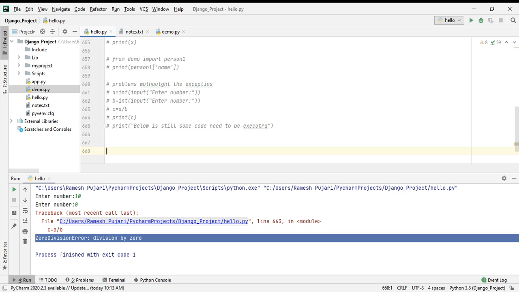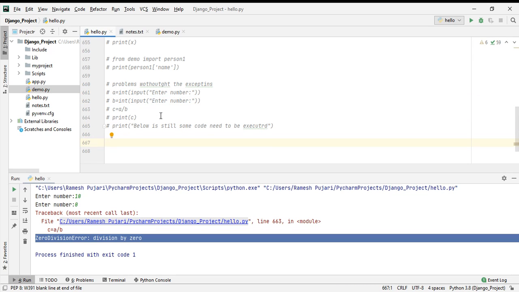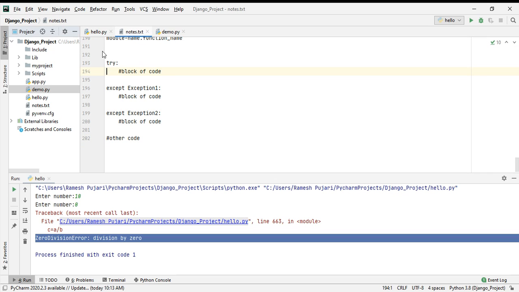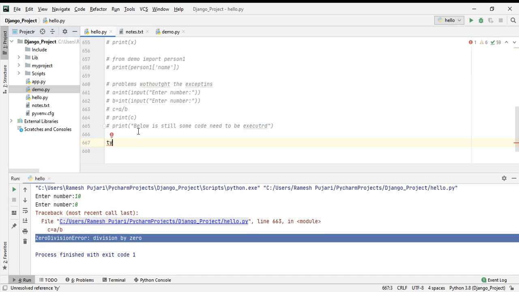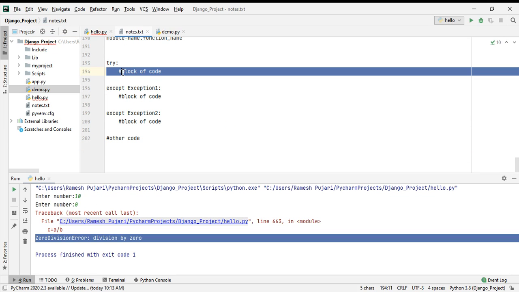Now I will show you how to handle it. I will copy this. We have to use the syntax: you have to use the keyword try, then write our block of code.